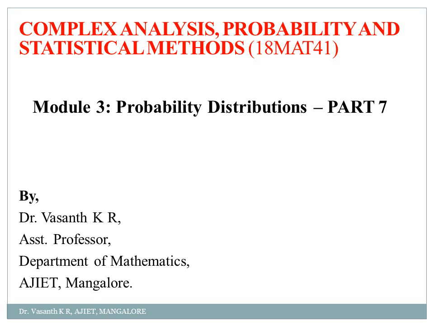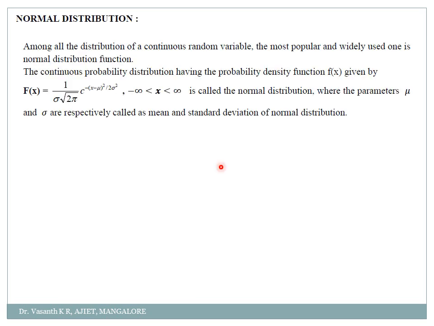In my last part I'll be dealing with the normal distribution, which is one of the very important distributions. Among all the continuous random variables, the most popular and widely used is the normal distribution function. This is in general. You need not remember this, but the theory part I should tell you, so I'm just telling you.